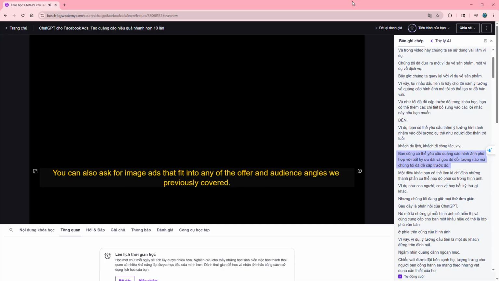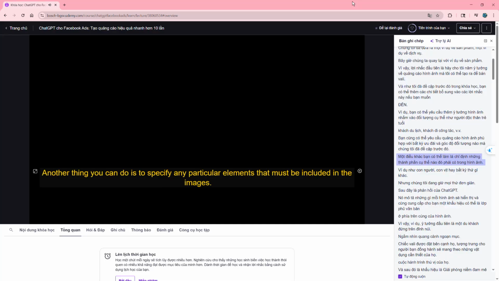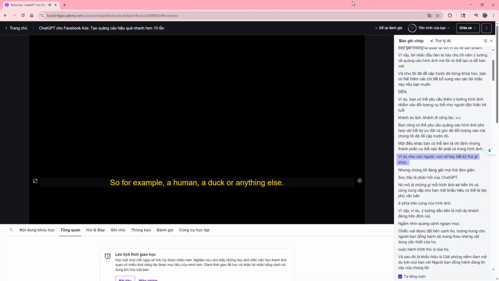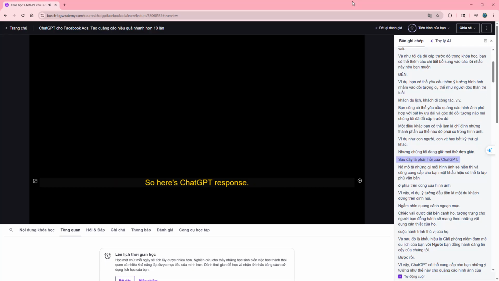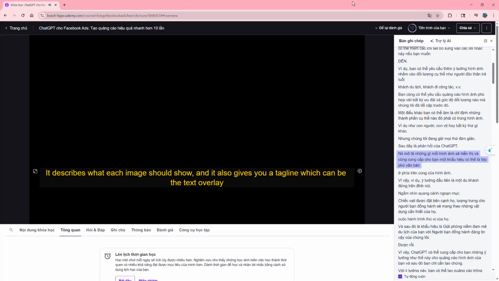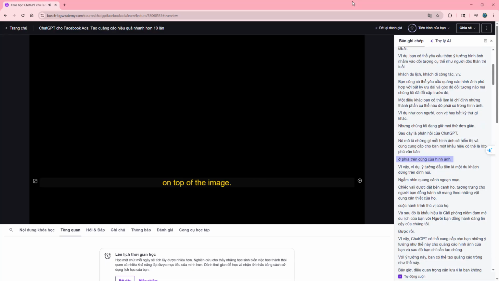You can also ask for image ads that fit into any of the offer and audience angles we previously covered. Another thing you can do is to specify any particular elements that must be included in the images. So for example, a human, a duck, or anything else. But we're keeping things simple. So here's ChatGPT's response. It describes what each image should show, and it also gives you a tagline which can be the text overlay on top of the image.